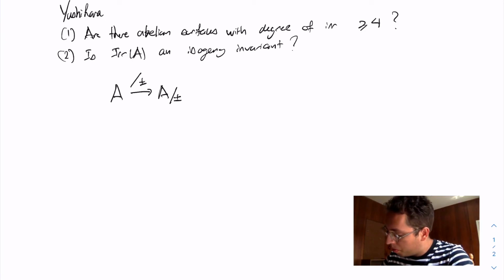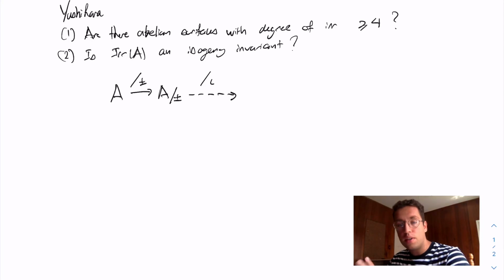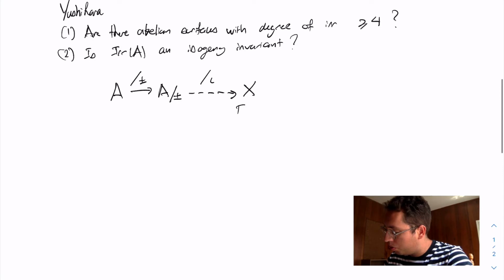The result of Kuhn that I'm alluding to is that every Kummer surface is the K3 cover of an Enriques surface. What this means is that there's a non-symplectic involution acting on a Kummer surface, such that the quotient is an Enriques surface. So from this variety A quotiented by plus or minus, which is birational to my Kummer, I can quotient by this non-symplectic involution, and I get a rational map to an Enriques surface.